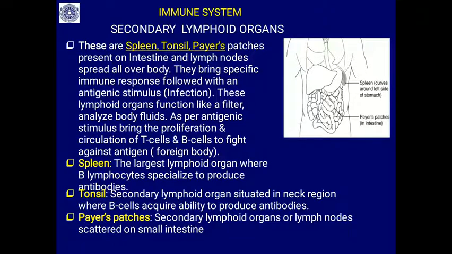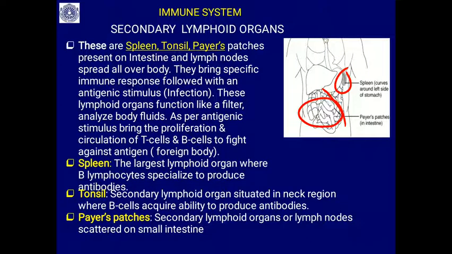Secondary lymphoid organs are the spleen, which you will find just below the stomach. Then the Peyer's patches, which you see on the intestine. Then the tonsil, which is located in your throat region. Then the Peyer's patches on the intestine. So spleen, tonsil, Peyer's patches present in the intestine, and lymph nodes spread all over the body. All these are secondary lymphoid organs.